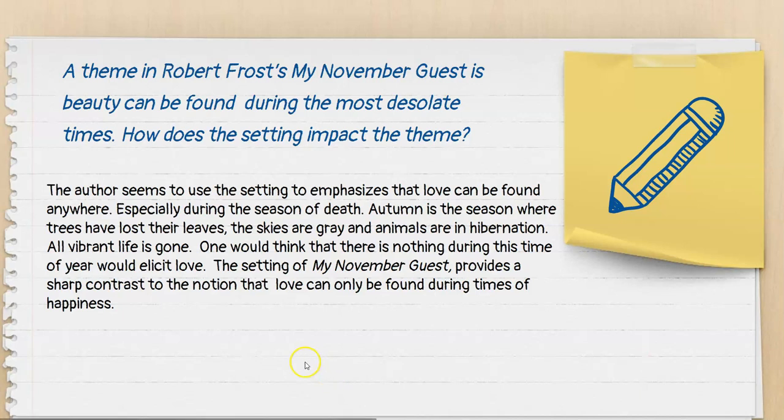And my answer: the author seems to use a setting to emphasize, which is the impact of the setting, that love can be found anywhere, especially during the season of death. Autumn is a season where trees have lost their leaves, the skies are gray, and animals are in hibernation. All vibrant life is gone. One would think that there is nothing during this time of year that would elicit love. However, the author explains or tells us what the guest loves about the autumn. The setting of My November Guest provides a sharp contrast to the notion that love can only be found during times of happiness.